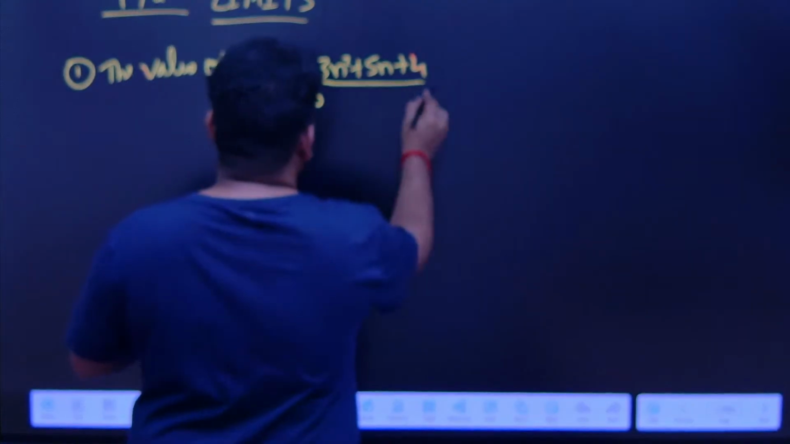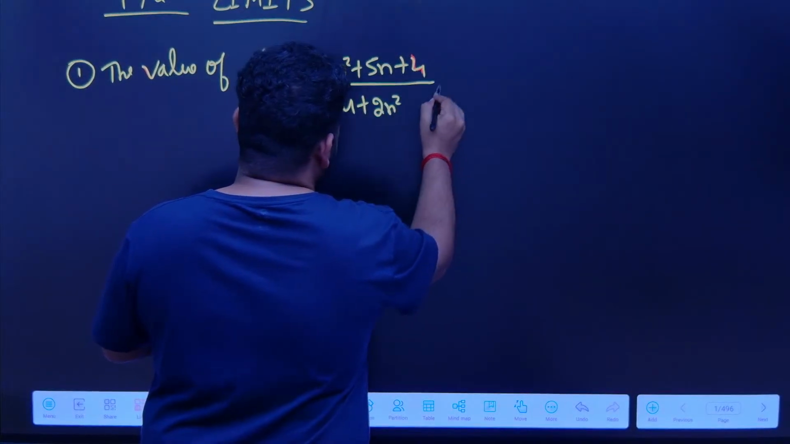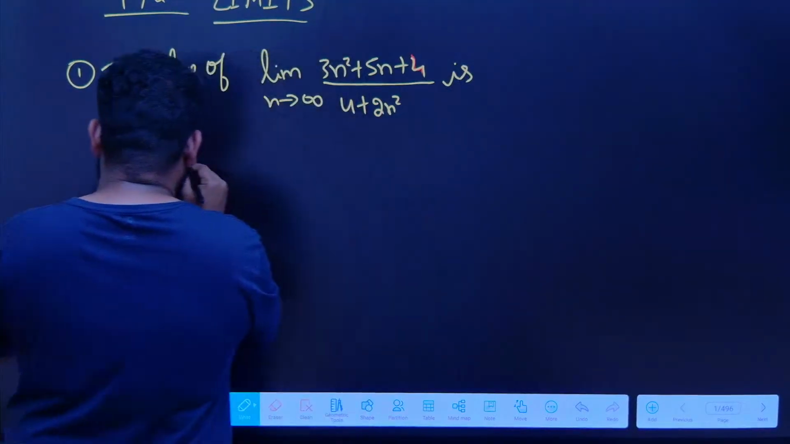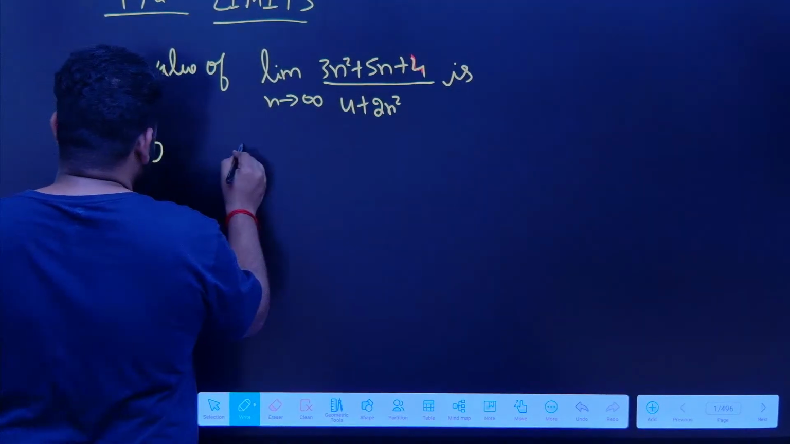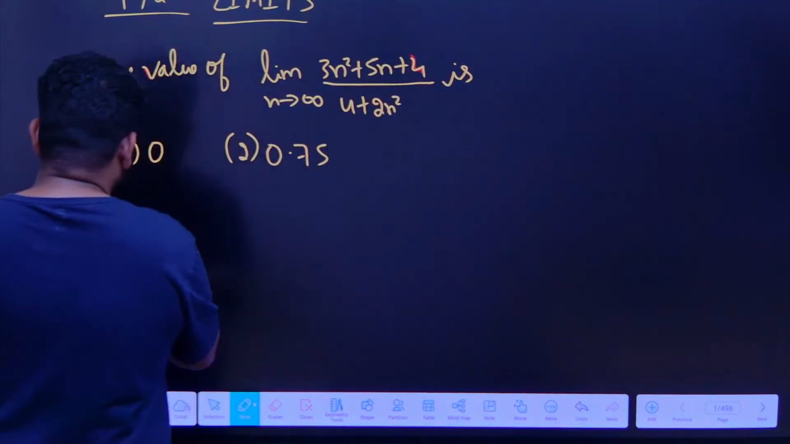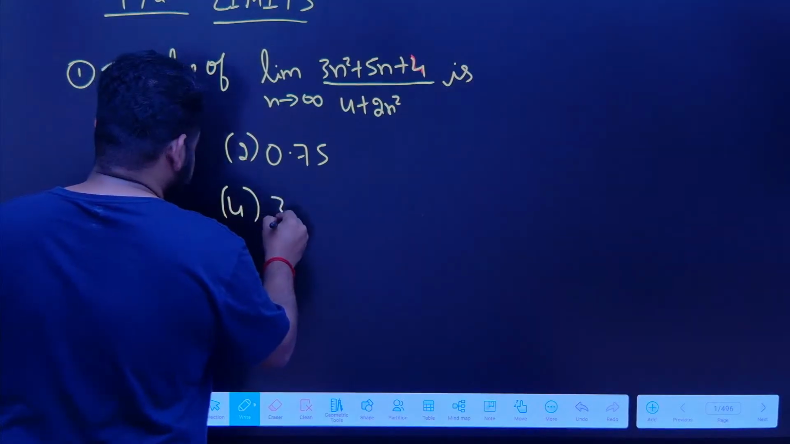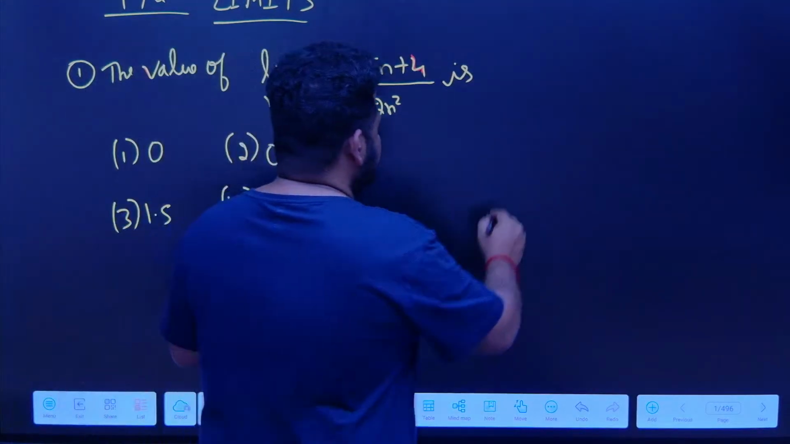Okay, this is the question that we have: divided by 4 plus 2n square. The options are: first option is 0, second option is 0.75, third option is 1.5, and fourth option is 3. This is one of the questions. Another question that we have is,